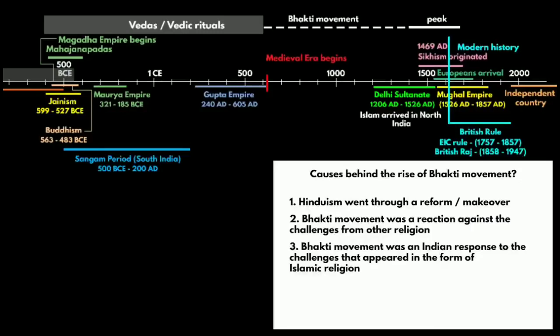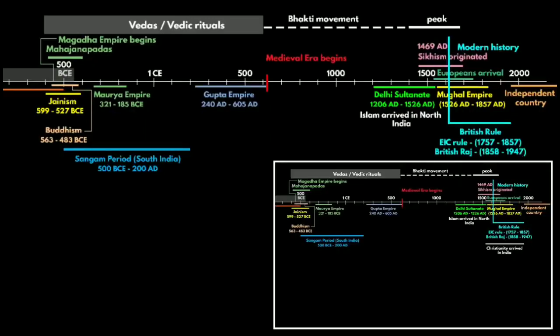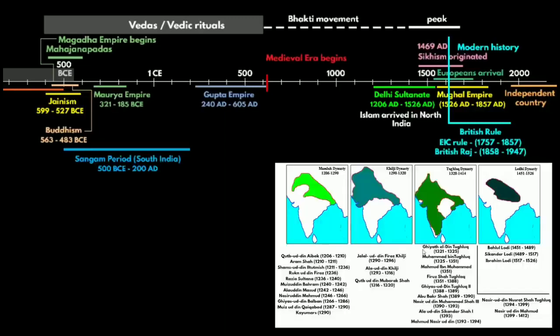And then there are some historians who even argue that the Bhakti movement was an Indian response to the challenges that appeared in the form of the Islamic religion. As you know, the period from the 7th to the 18th century is dedicated to the Bhakti movement. We also know that Islam arrived in North India in the early 12th to 13th century AD. Due to the rise of the Delhi Sultanate, Muslim rule started in India. So Islam became the religion of the ruling community. This religion had its own characteristics like universal brotherhood, equality of all in society, opposition to idol worship, and above all, the practice of monotheism, or oneness of God.